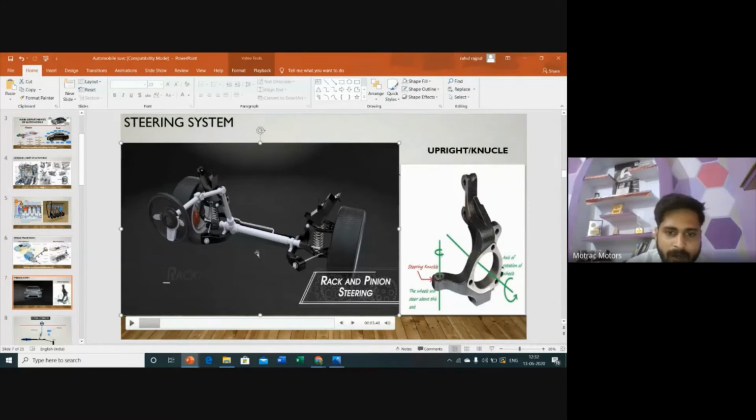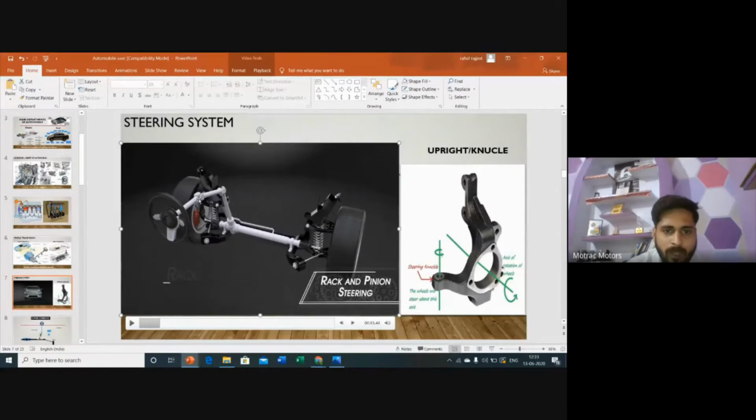In the middle part is the rack, and it is connected with a gear known as the pinion gear. It is connected with the shaft, and here is a universal joint. What is the function of the universal joint? A universal joint can transfer your power at an angle, so you cannot put a very high amount of effort, but it can transfer power at different kinds of angles.